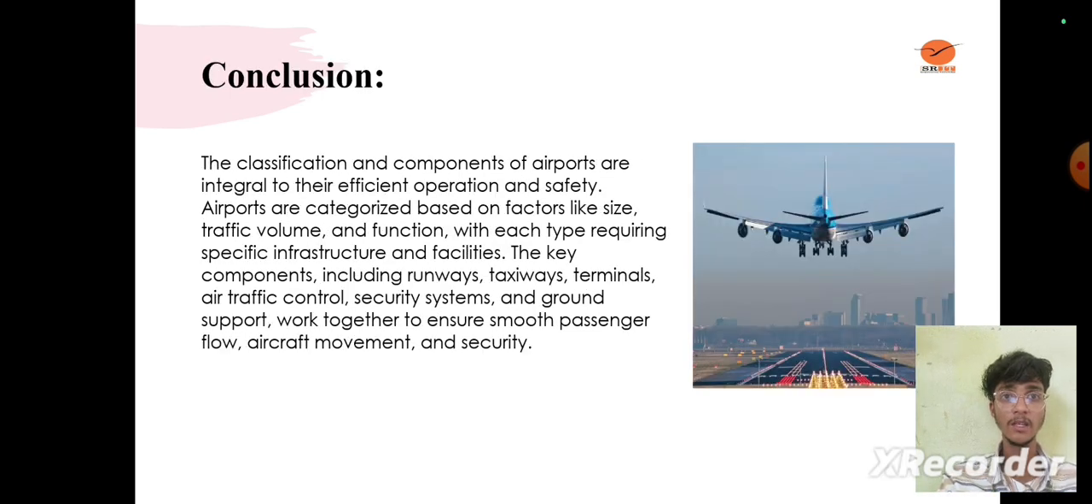Next slide. Conclusion. The classification and components of airports are integral to their efficient operations and safety. Airports are categorized based on factors like size, traffic volume, and function, with each type requiring specific infrastructure and facilities. The key components, including runways, taxiways, terminals, air traffic control, security systems, and ground support, work together to ensure smooth passenger flow, aircraft movements, and security.